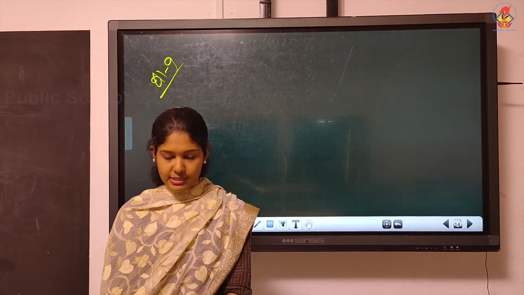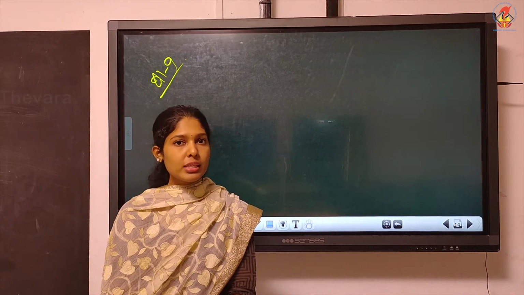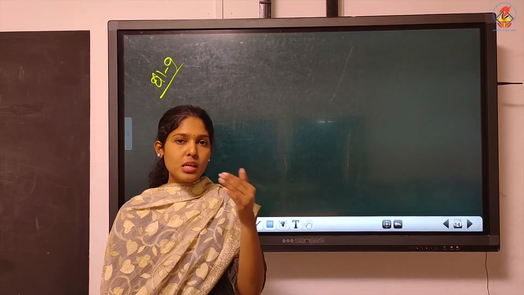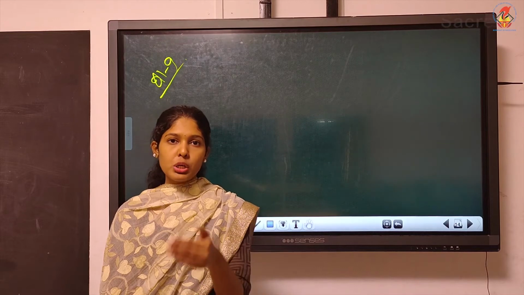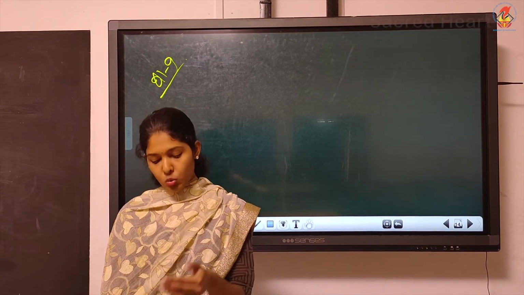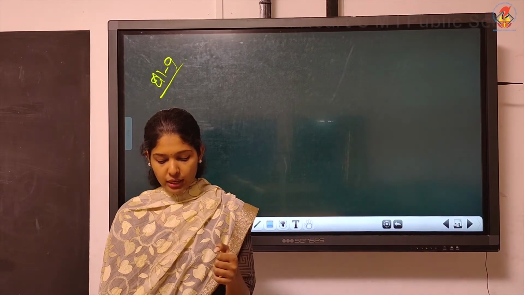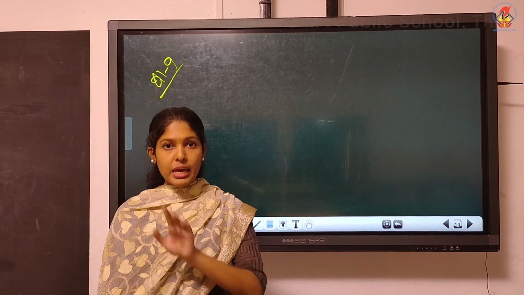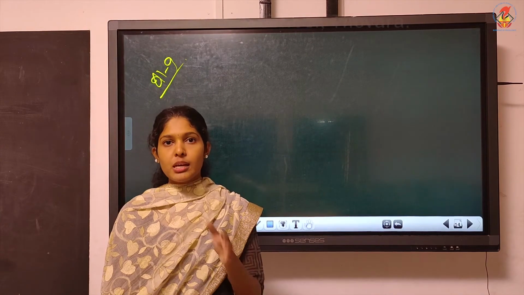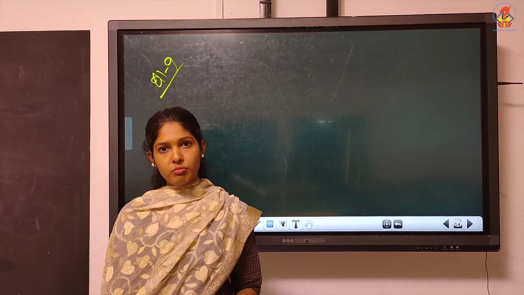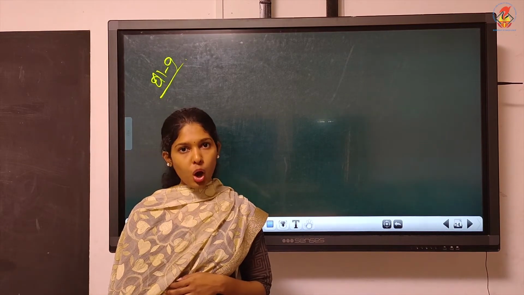Then the second transaction, dissolution expenses were paid by partner M, that also has the same answer. When expenses are paid by the partner, what is your entry? Realization account debit to M's capital account, amount is 8,000. So all these you must write. Third one, dissolution expenses 5,000. Nothing is mentioned, not even about who paid. So nothing is mentioned about who will pay. The firm will pay. So the entry is realization account debit to cash or bank.